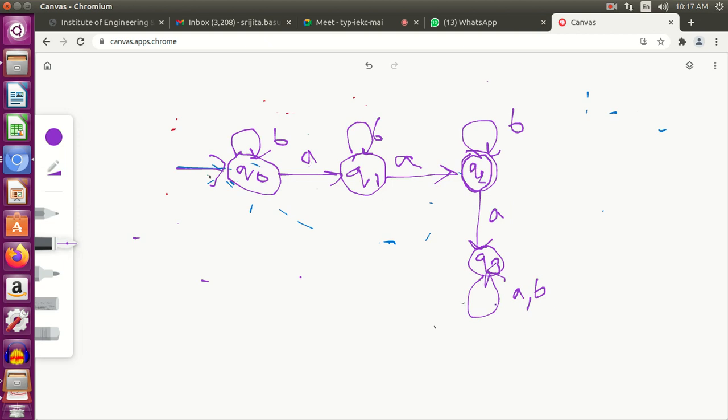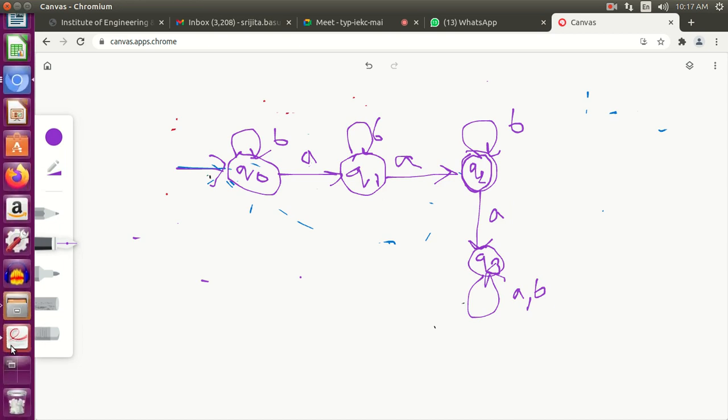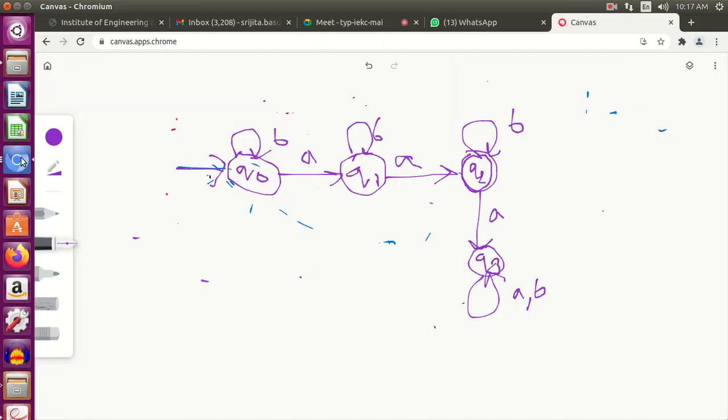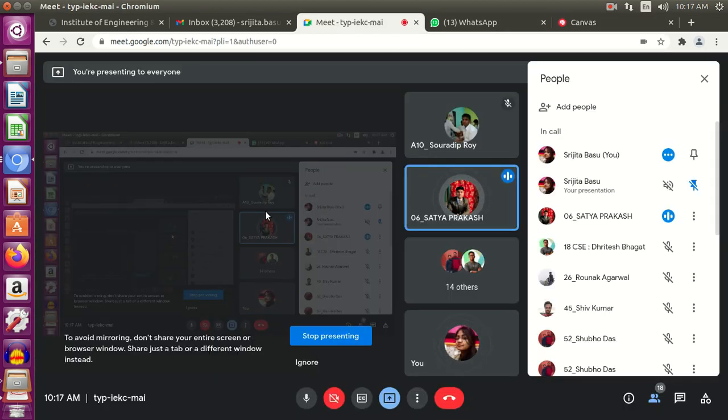Clear, all of you? Okay, so that's all for today's class. Next day I'll discuss a few more problems of different flavors, and then we will move to the non-deterministic finite automata part. And if instead of a, we are asked about n_b, then the only change is the labeling of the arcs. In place of b there will be a, and in place of a there will be b. That's it.